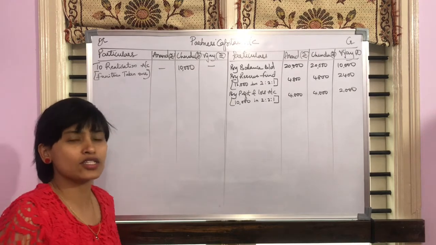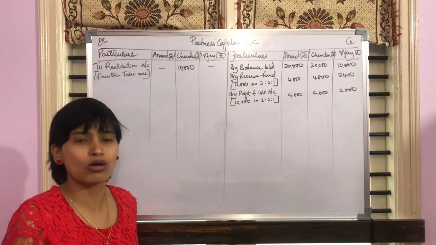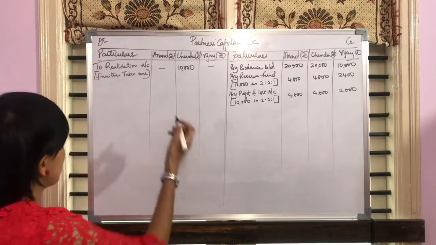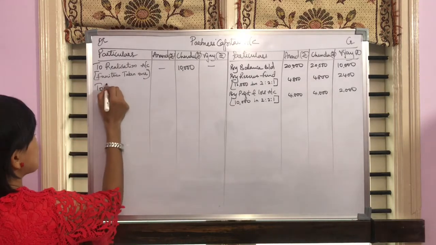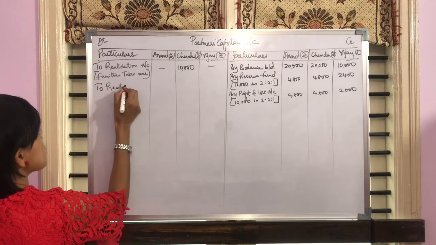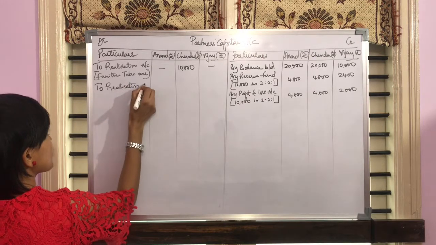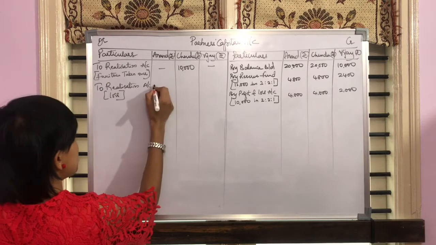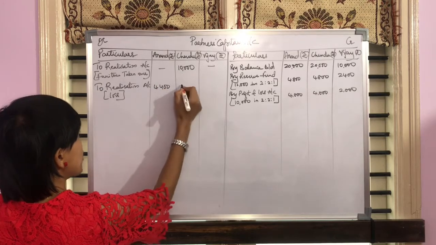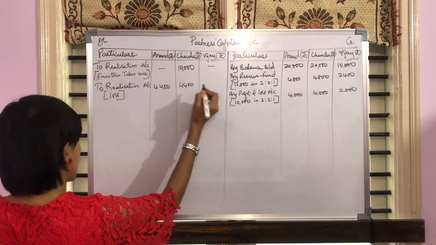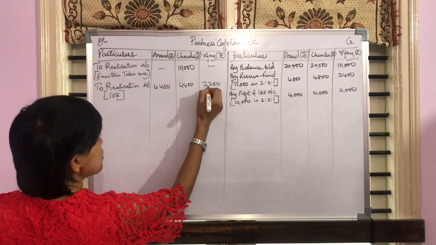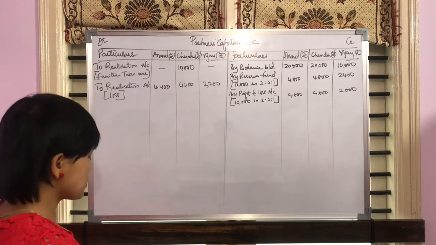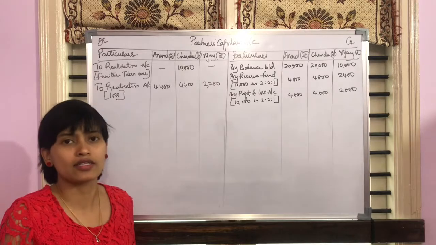Now in realization account we have got loss of rupees 11,000. Let's write this in partner's capital account as realization loss, and the amount is rupees 4,400, 4,400 and 2,200. So that's it with the postings in partner's capital account.